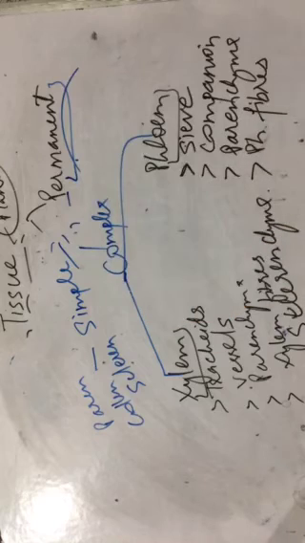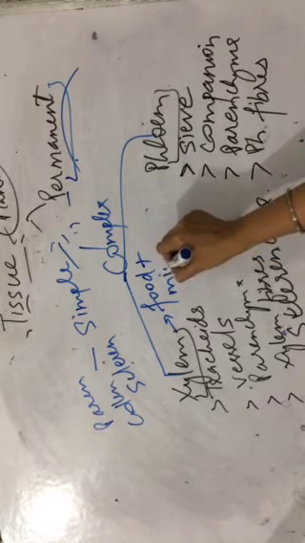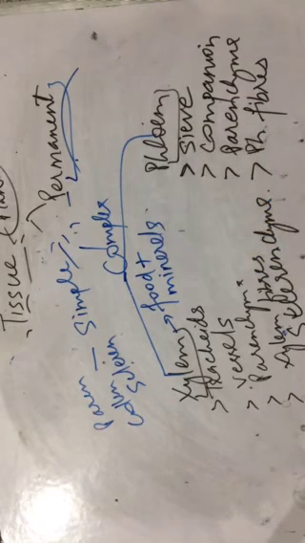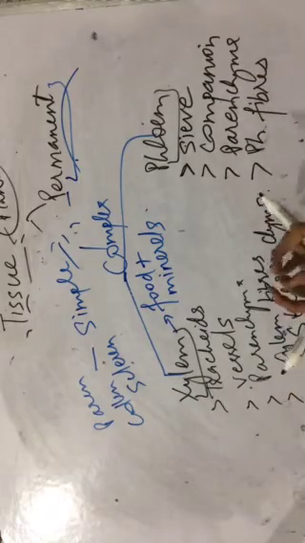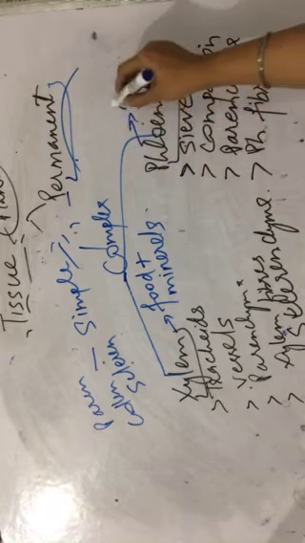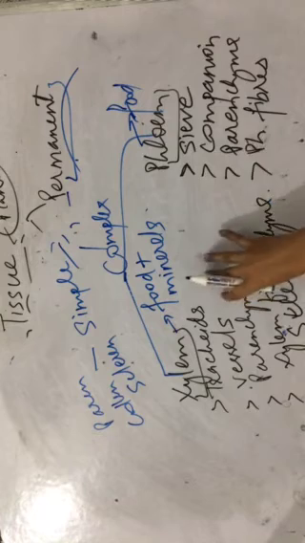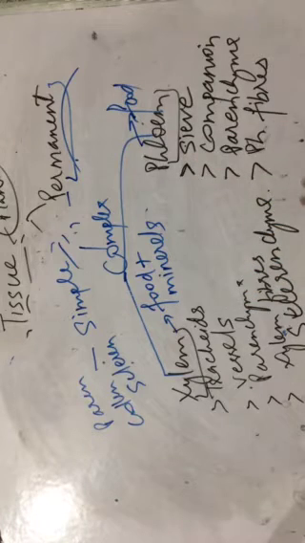Conducting tissue is part of permanent tissue. One is xylem. Xylem, what does it conduct? It conducts water and minerals. Roots obtain water and minerals from the soil and they transport it to the upper part of the plant. Phloem, it is present in the leaves already. It collects the food and delivers it to all the rest parts of the plant. So they both are conducting one thing or another thing.